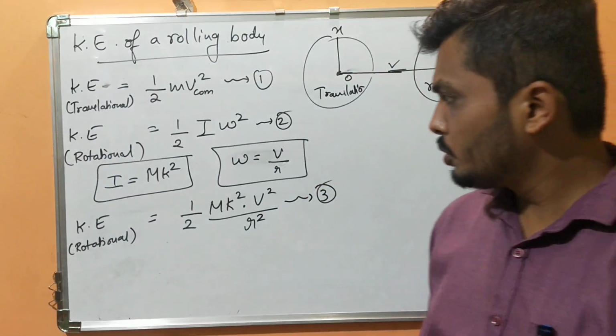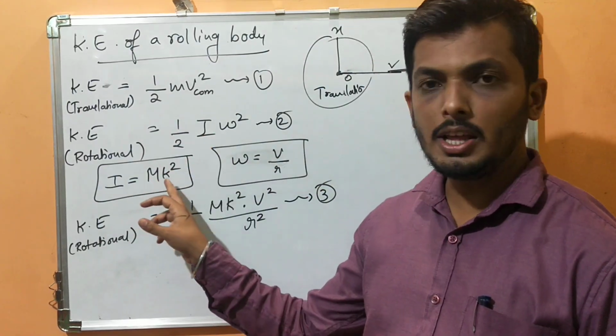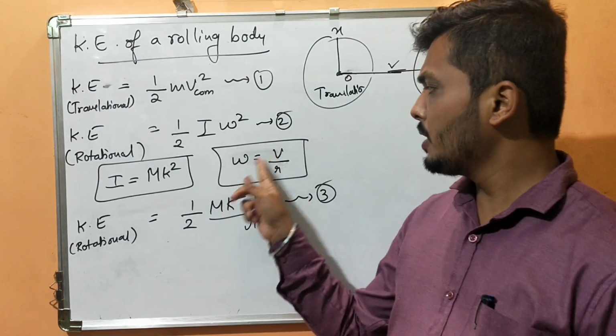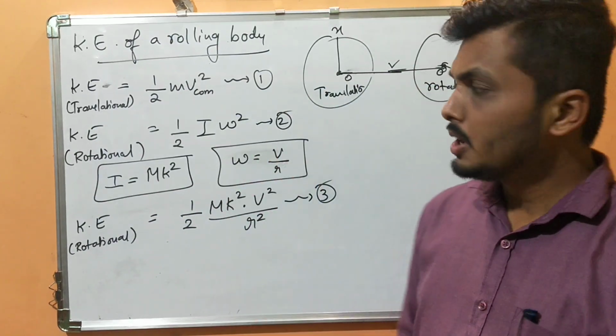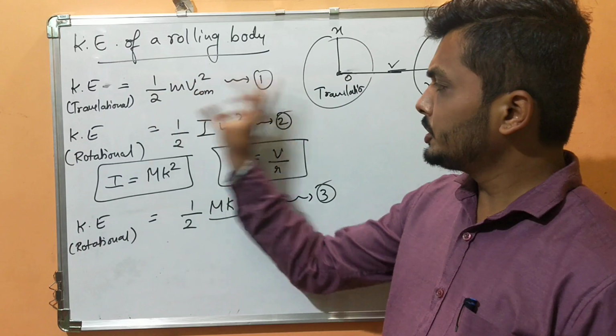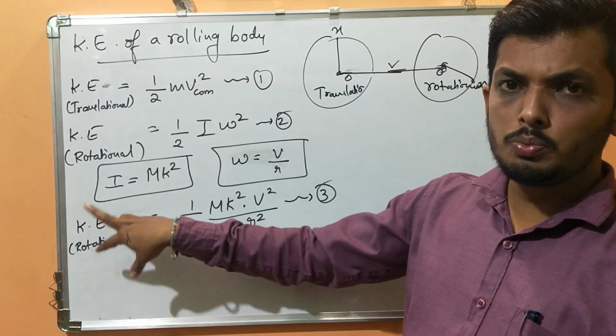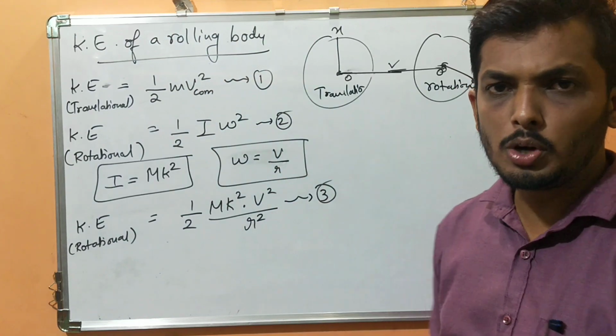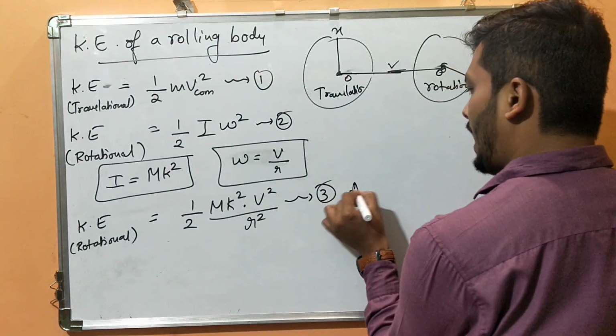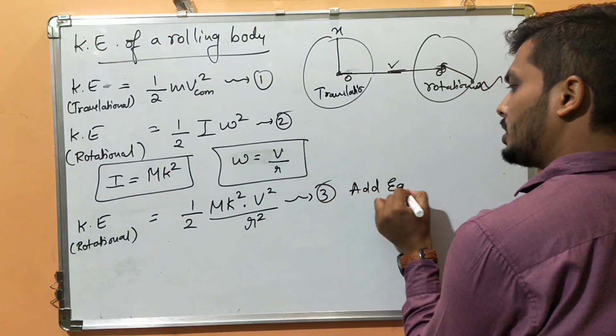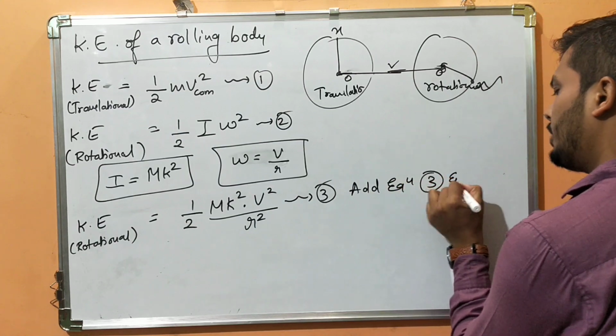I hope you understood that instead of I I have written mk square and instead of omega I have written v by r. Now this is translational kinetic energy. This is rotational kinetic energy. Addition of both energies will give you the kinetic energy of the rolling body. So I will add equations 3 and 1.